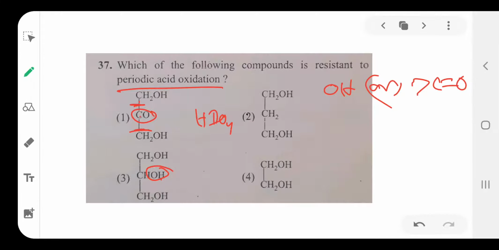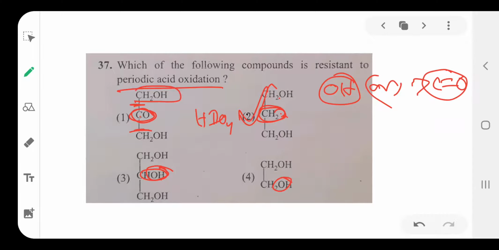So here an adjacent CO group is there, adjacent OH group is there. But here an adjacent CO group is not there, OH group also not there, only CH2 hydrocarbon. That's why it does not undergo oxidation with periodic acid. Option is 2. Okay, do you understand the concept? OH group or CO group present on the adjacent carbon.